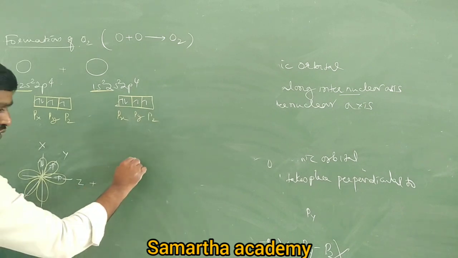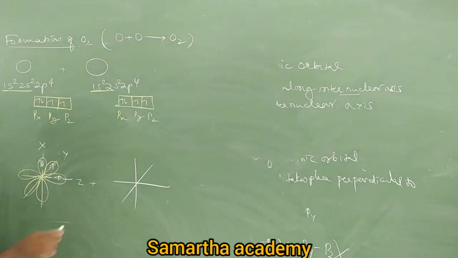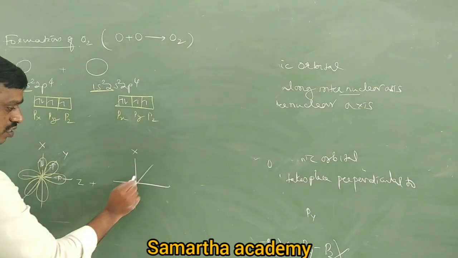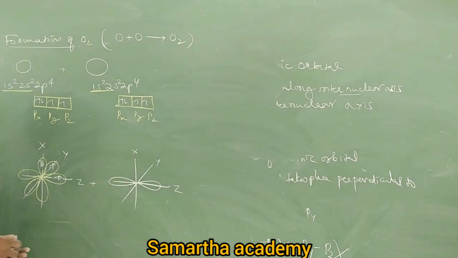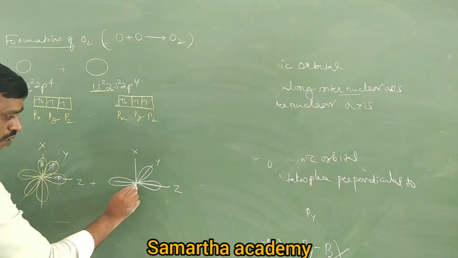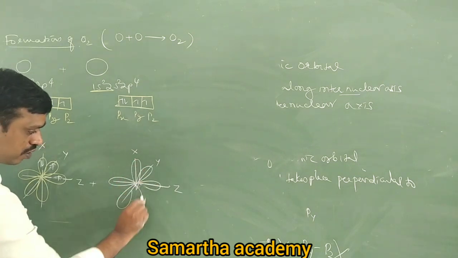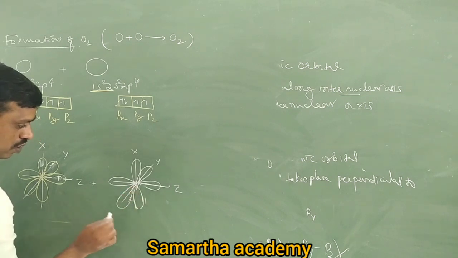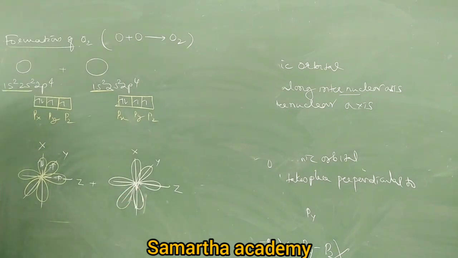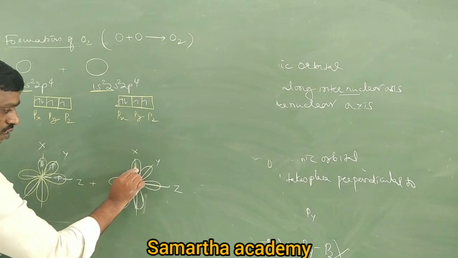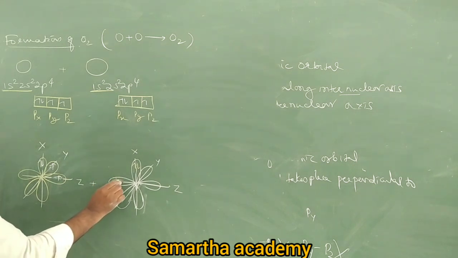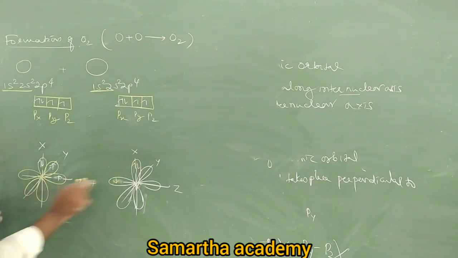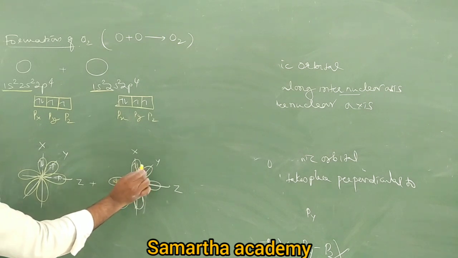Now similarly, take another oxygen atom, it is also the same. So this is the x axis, y axis, z axis, right? Which orbital is completely filled? px. Therefore this px is completely filled. Now here the unpaired one is pz. It should be like this. And one more is py, no? Okay.